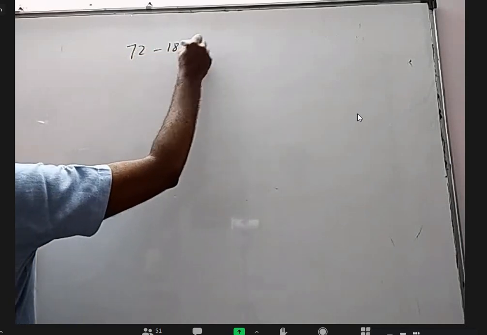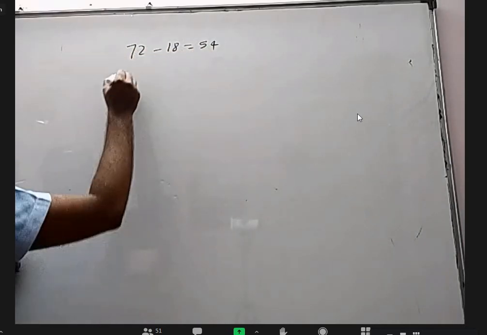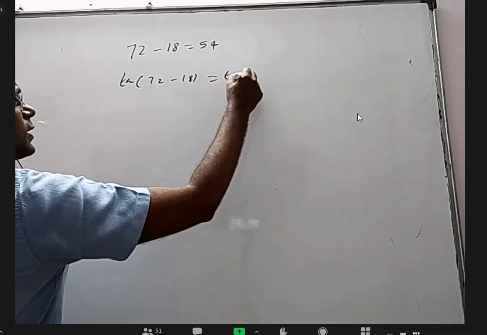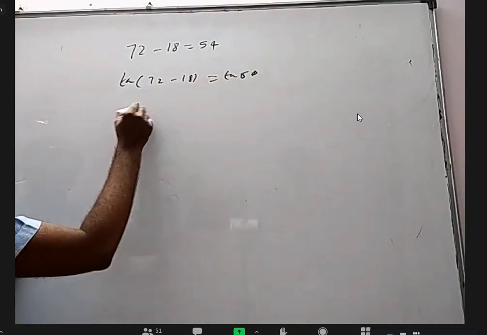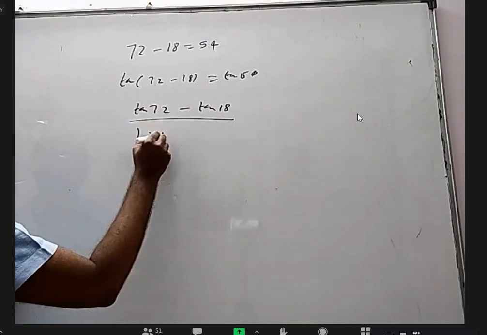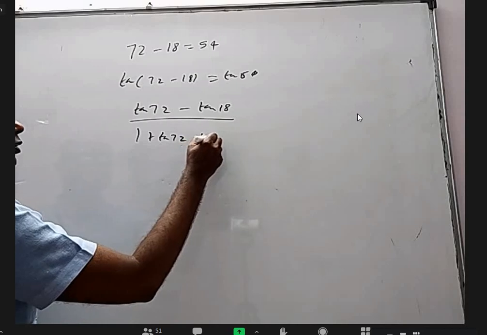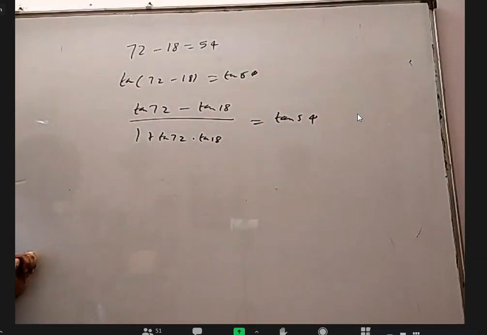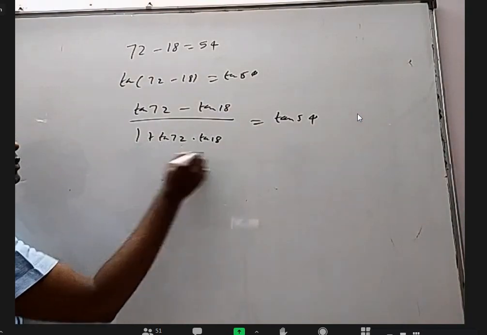72 minus 18 equals 54. If you apply tan, you will get tan(72 minus 18) is tan 54. Tan(A minus B) is the formula: (tan 72 minus tan 18) by (1 plus tan 72 into tan 18) is equal to tan 54. The main part of this question is that this product is 1.